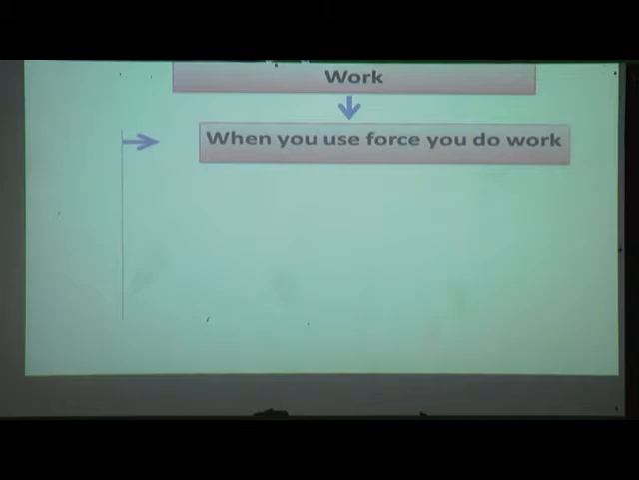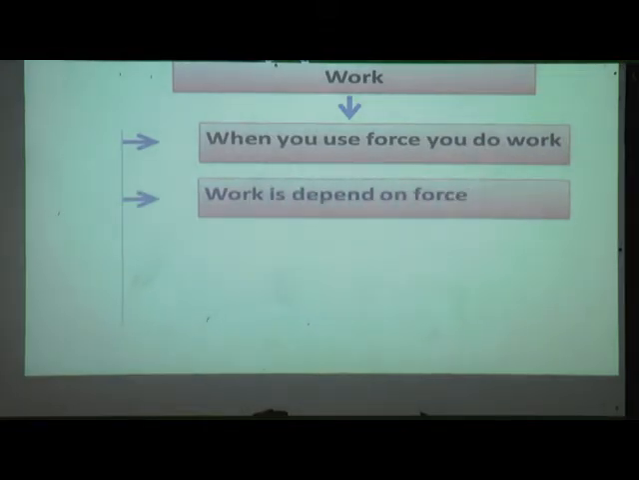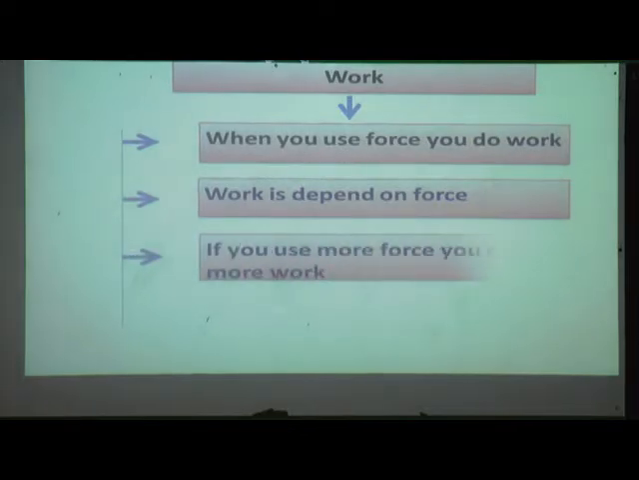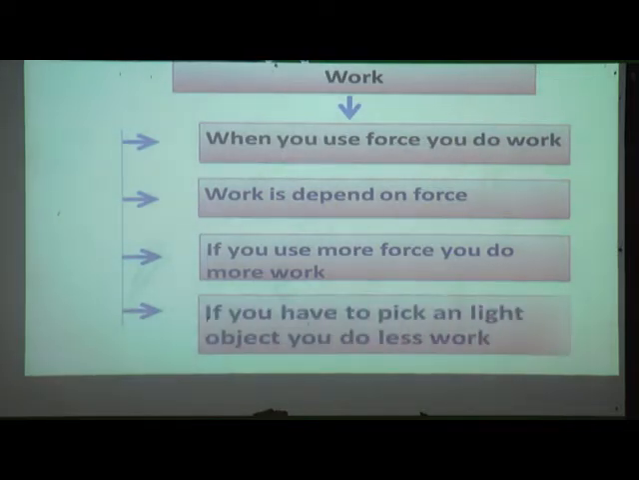And we have seen about the work in our previous session. When you use force, you do work. Work is depend on force. If you use more force, you do more work. If you have to pick a light object, you do less work.